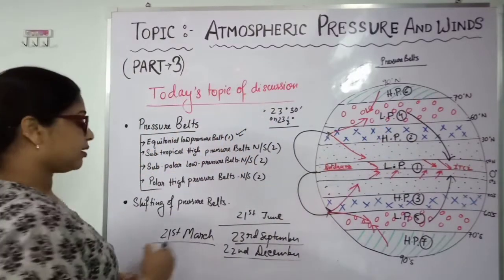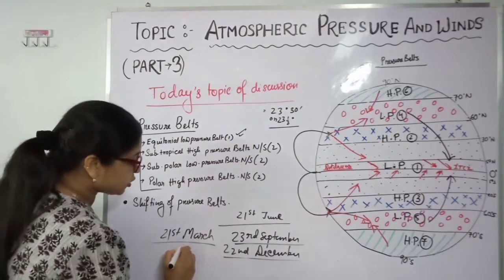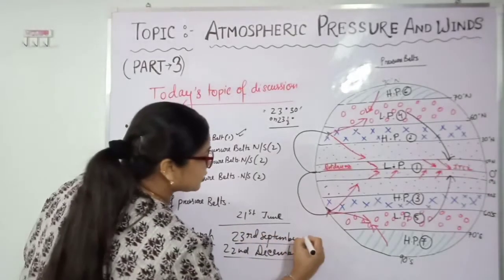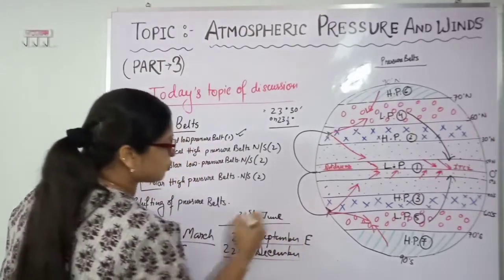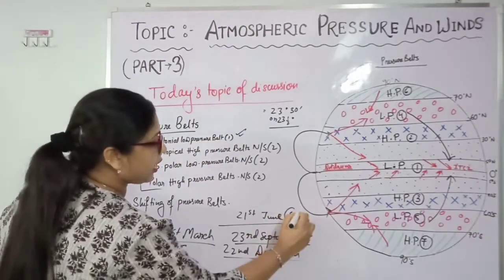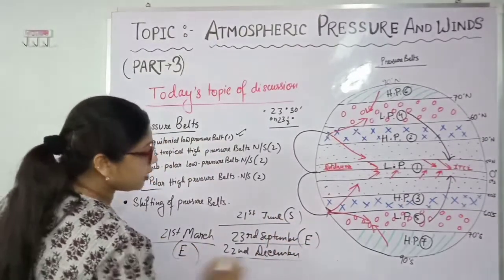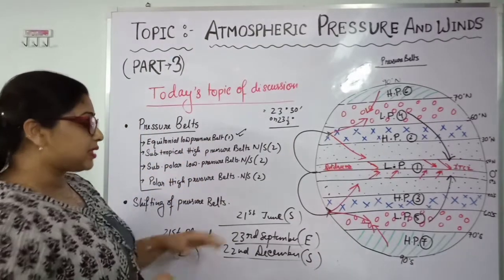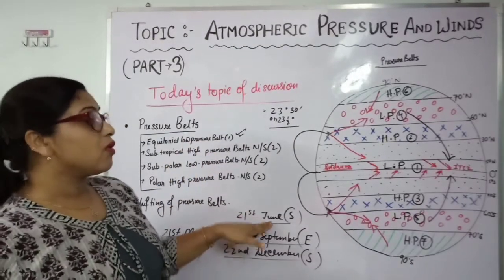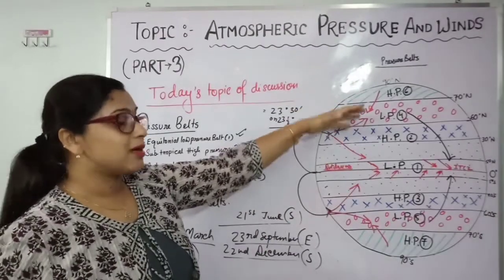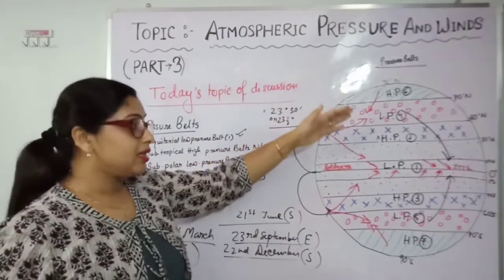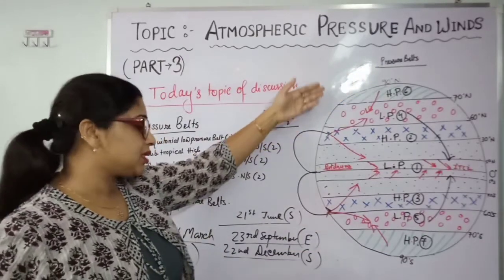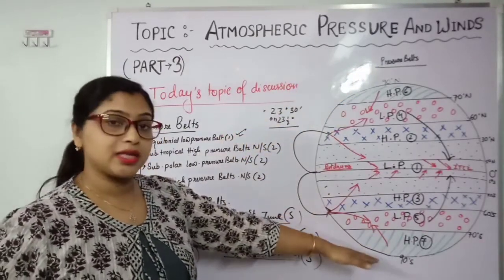So in the whole year we see two equinoxes, 21st March and 23rd September, and two solstices, 21st June and 22nd December. On 21st June there is summer in the northern hemisphere, all the pressure belts move 5 degrees north, and there is winter in the southern hemisphere.